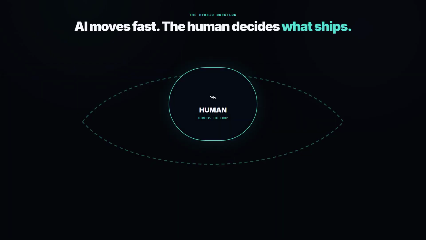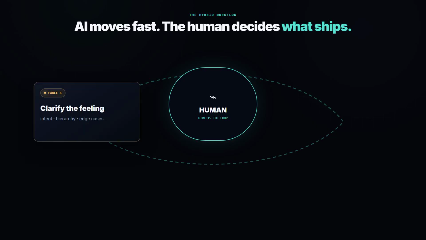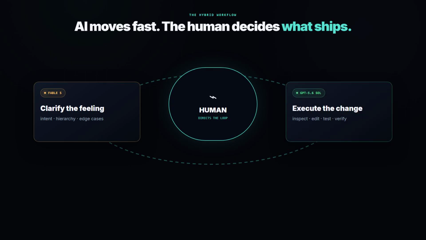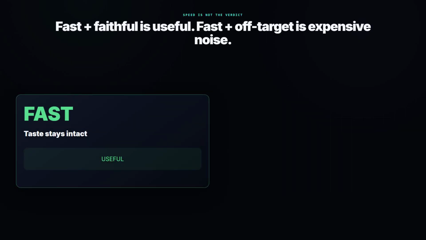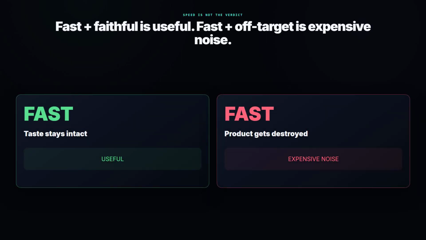And honestly, the best workflow might be hybrid. Use Fable 5 to clarify what the feature should feel like. Use GPT 5.6 to execute the change. Use your own judgment to decide what ships. Because vibe coding does not mean turning your brain off. It means using AI as a fast pair programmer while you remain the director. If the model makes you faster and keeps your taste intact, it is useful. If it makes you faster but destroys the product, it is expensive noise.